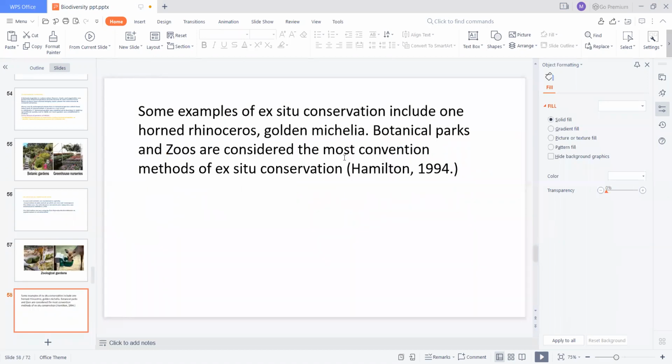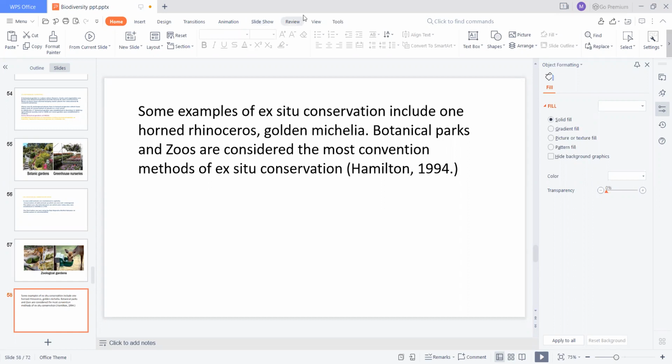So these are some examples of ex situ conservation. Girls, is it clear, ex situ conservation? Yes, ma'am. Ex situ conservation means the conservation of endangered plants and animals outside their natural habitat. Examples include seed banks, gene banks or germplasm banks, botanical gardens, and zoo parks or zoos.